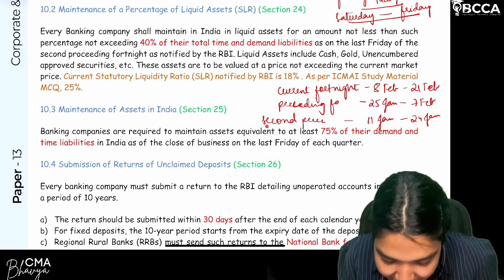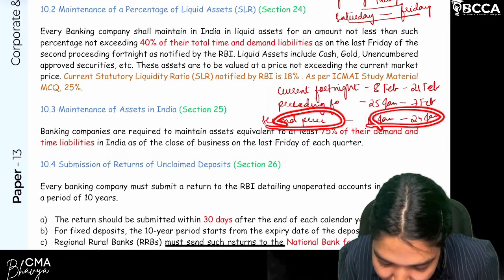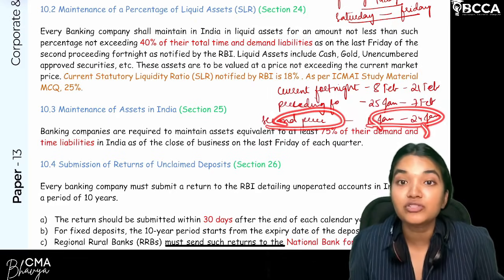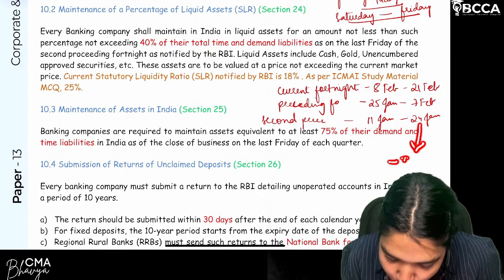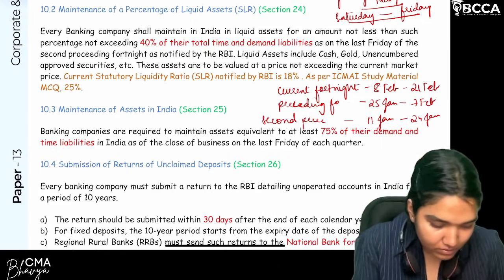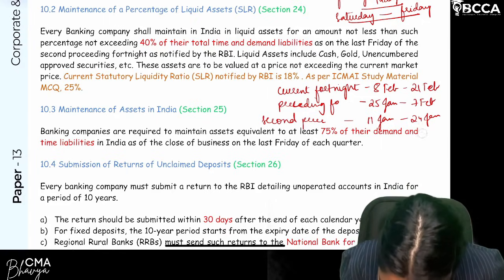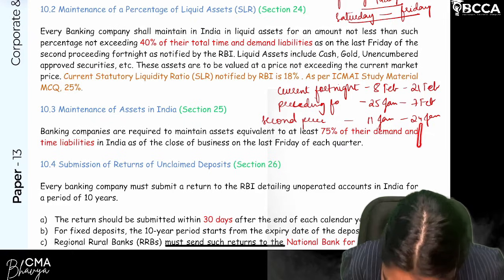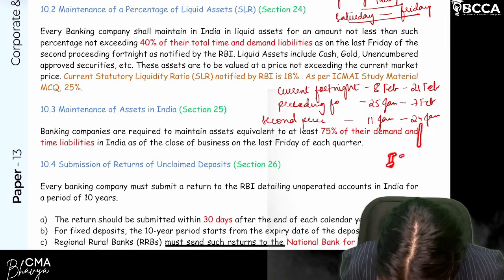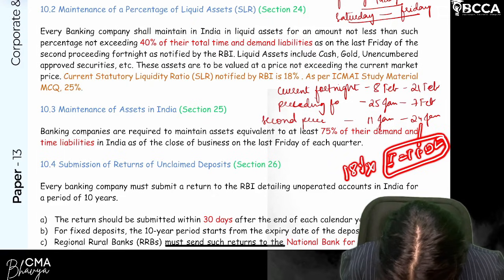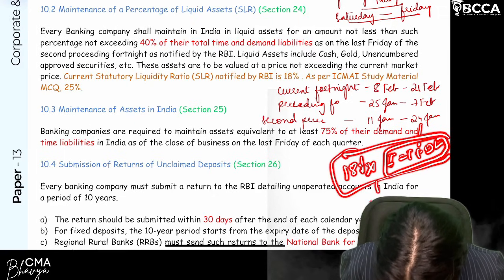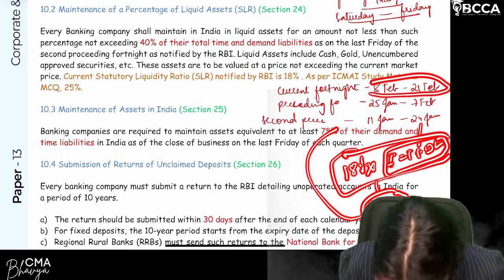Yes or no? For the second preceding fortnight's 14-day period, the last Friday is 24th Jan. So on 24th Jan, what will be your total time plus demand liabilities? Out of this, calculate 18 percent. That amount of liquid assets you have to maintain every day in this particular fortnight period.